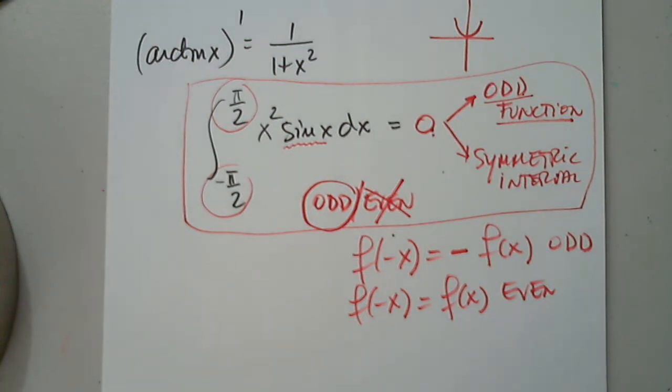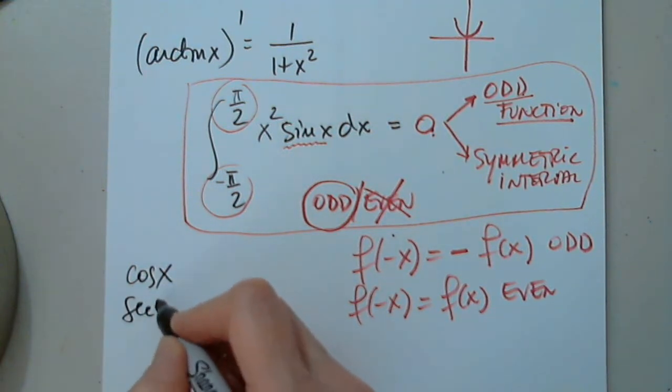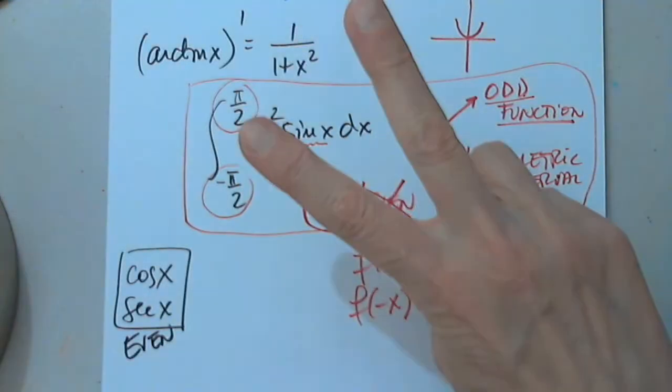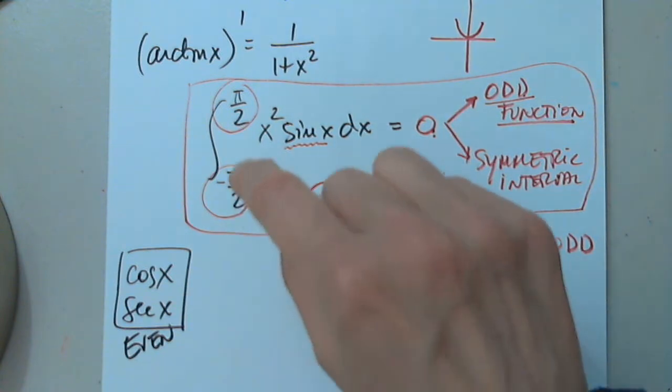Could you remind me the trig functions that are odd and even? Aren't only functions that have sine in them odd? If the function has sine in it, it's odd. If the function has only cosine in it, it's even. So only cosine and secant are even. So all the other functions have sine in them, they will be odd. Go ahead. So just an example, if that had been cosine x, this answer would have been 2, the integral from 0 to pi over 2.